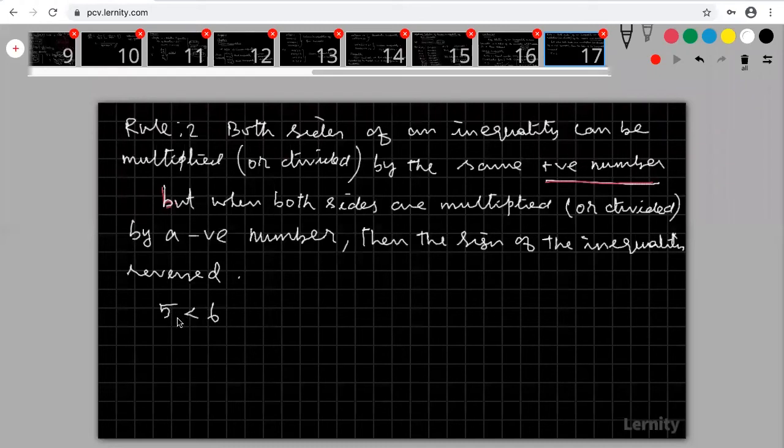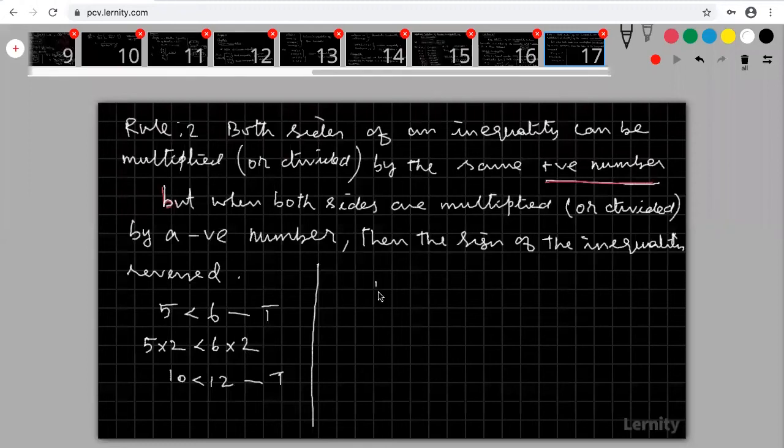Multiply or divide both the sides by a positive number. I am going to multiply by 2, a positive number, on both the sides. Okay, now what is the answer? This is 10, this is 12. Now is this true or not? After multiplying, this is also true. Are you clear? So therefore, we can multiply or divide by any positive number on both the sides.